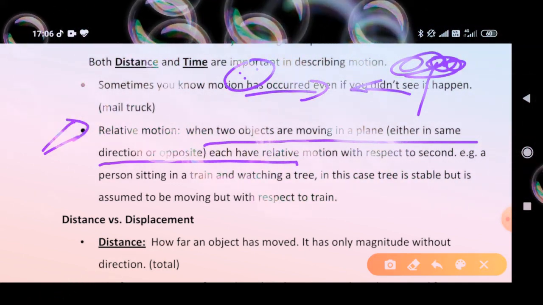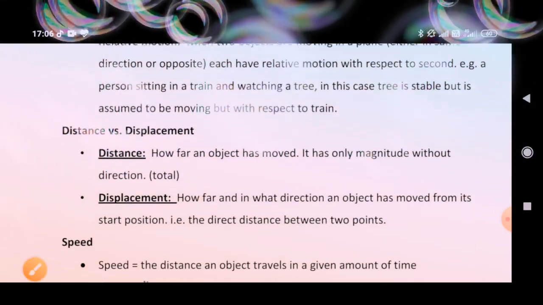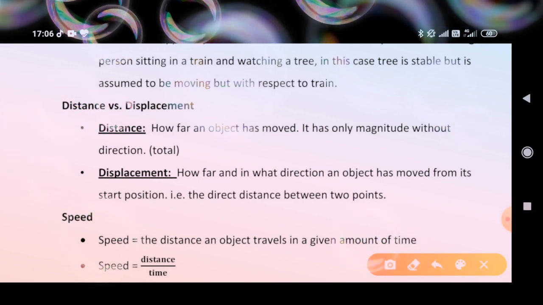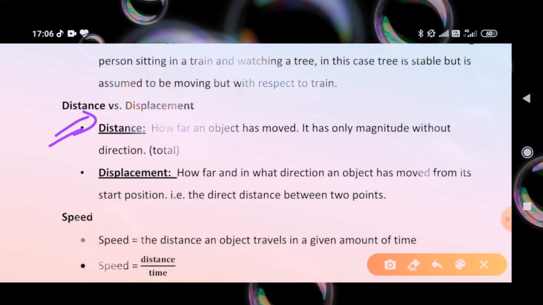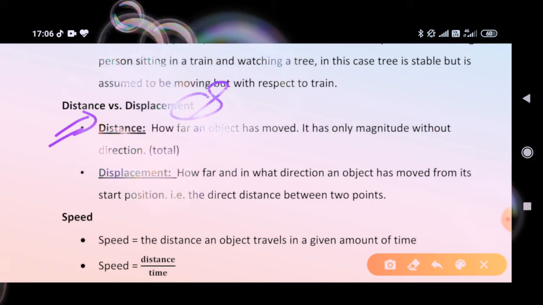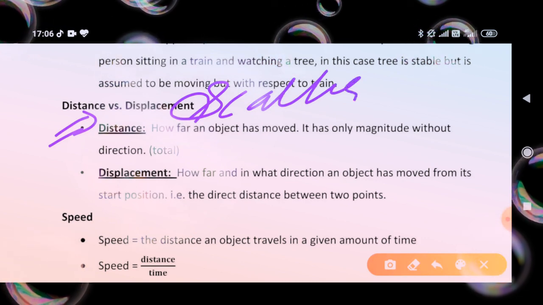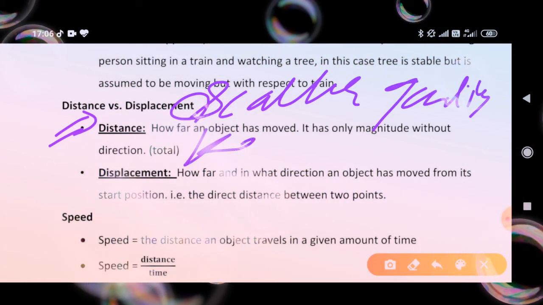Now, distance versus displacement. First of all, distance: how far an object has moved. It has only magnitude without direction, so it is a scalar quantity. Distance can be measured in kilometer, meter, or smaller in centimeter.